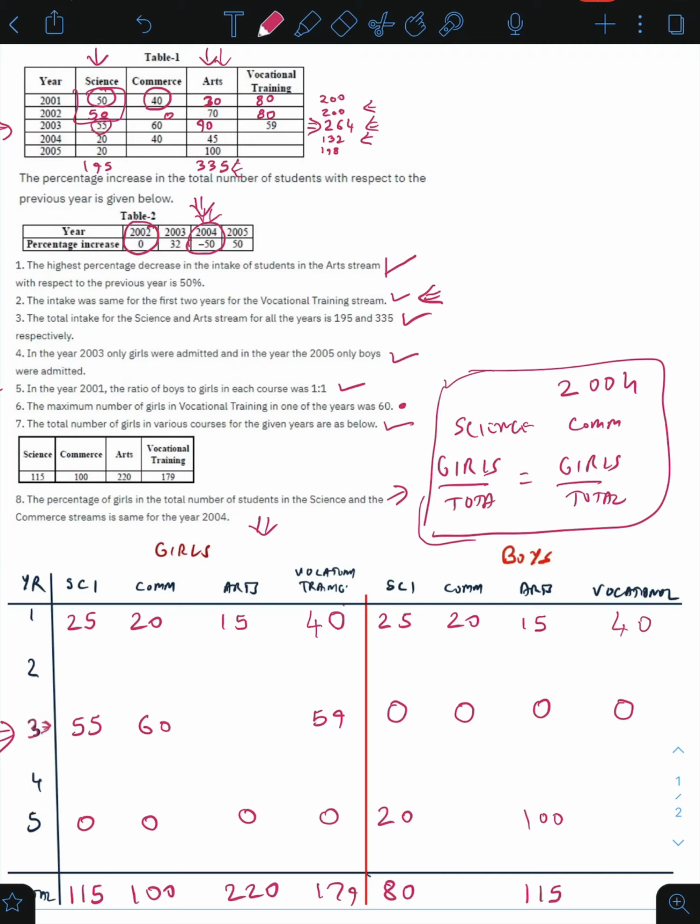You also have the value for girls in the year 2003. It will be the same as the total, which is 90. This will be 0 because the total entry in 2002 is 0. So this will also be 0.